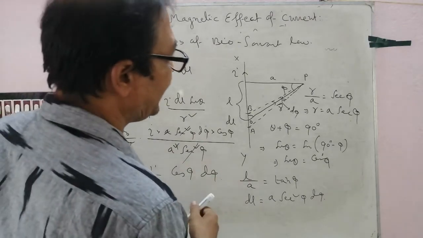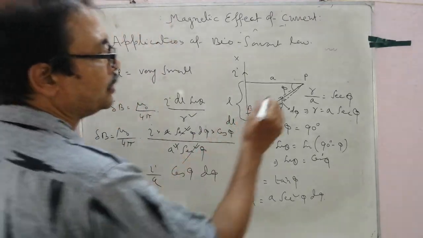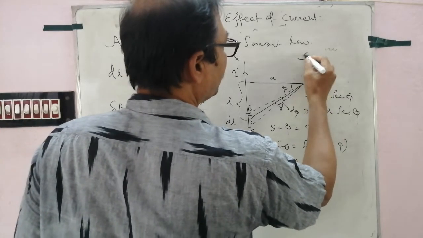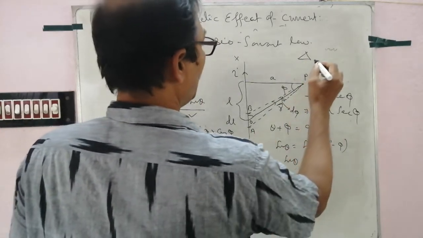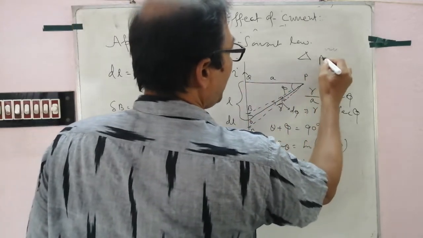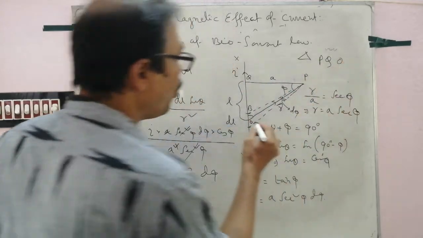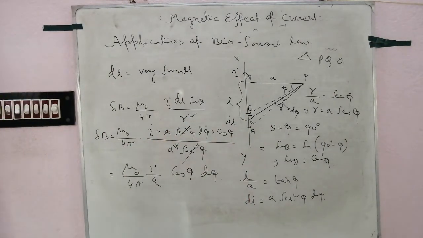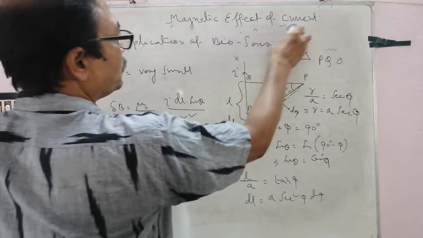Clear? And these three equations we get from the triangle P Q O, where O is the midpoint of the small current carrying element. Clear? Very important question.